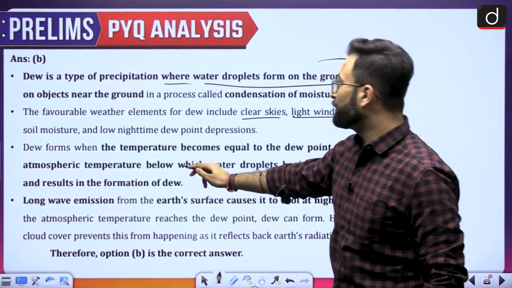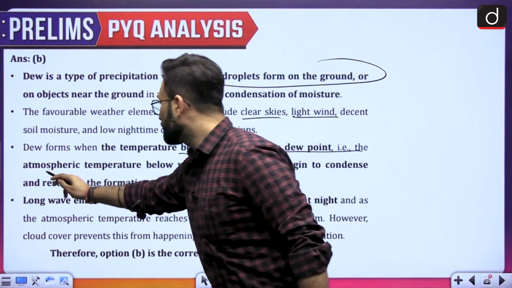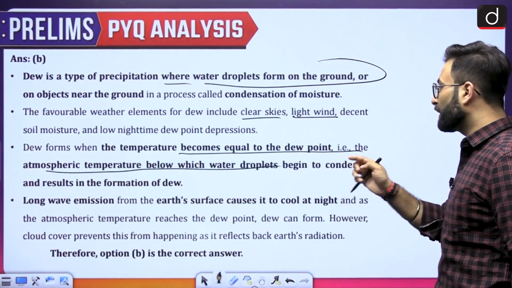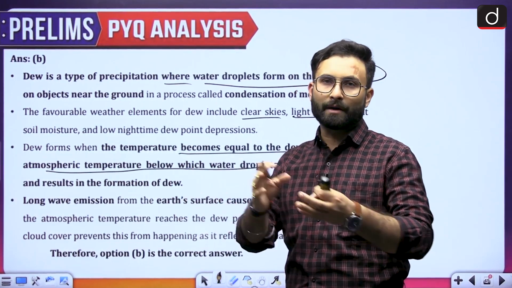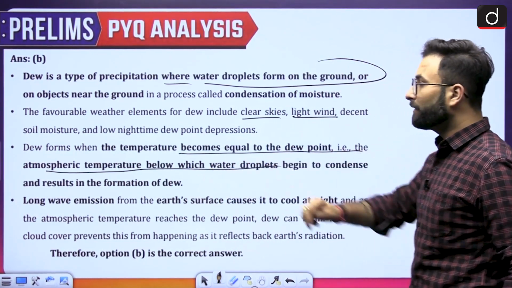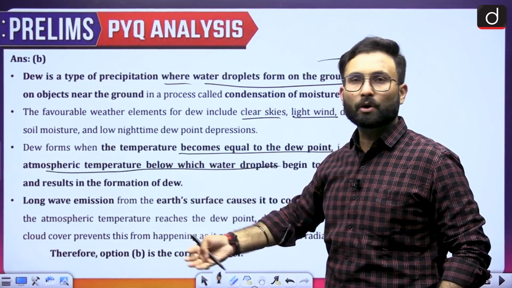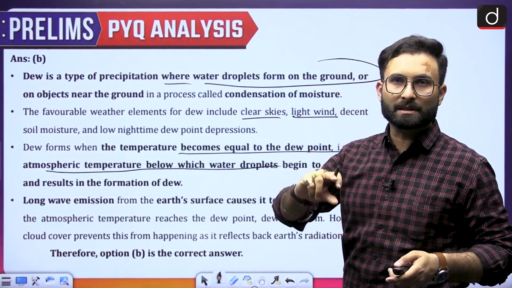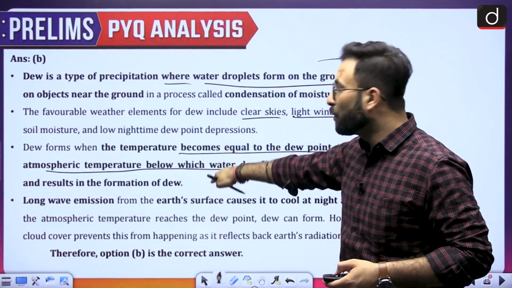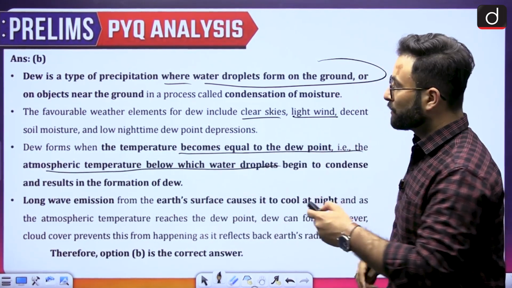Dew forms when the temperature becomes equal to the dew point, that is, the atmospheric temperature below which water droplets begin to condense. As a result of the condensation, you will have dew formation. Now, for long wave emissions, if there is a cloudy night, these emissions will not go outside the clouds, and ultimately the temperature will not go below the dew point, so you will see that there is no dew. Okay, so that is about it.